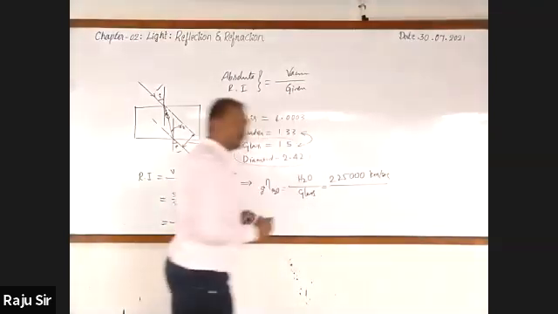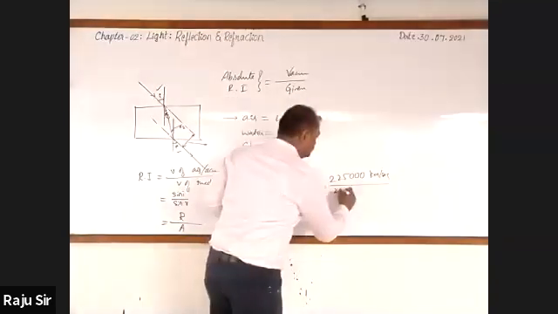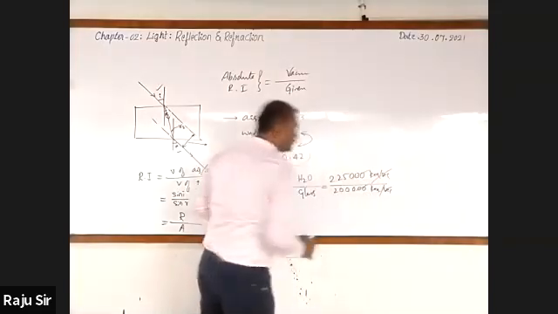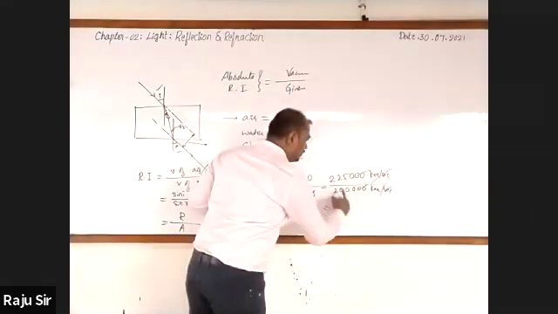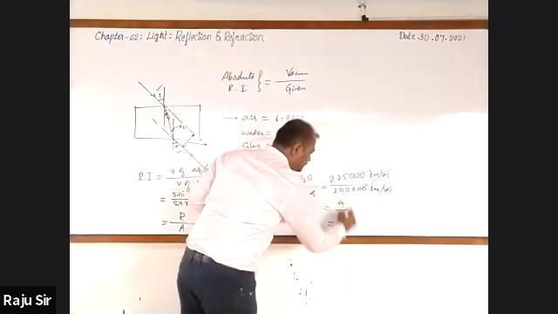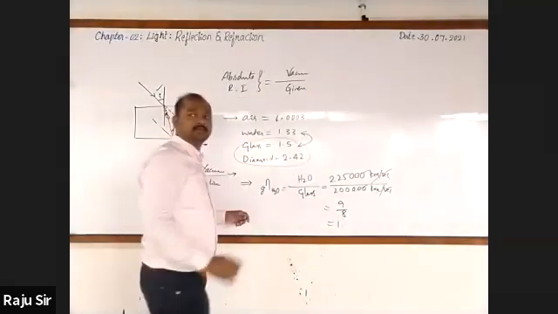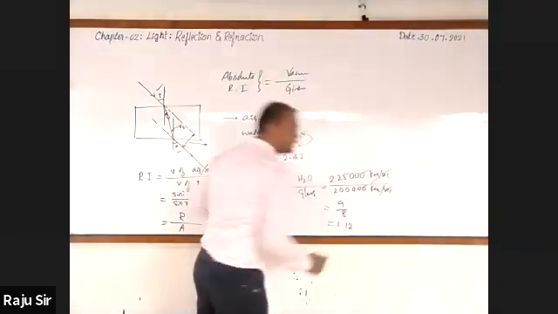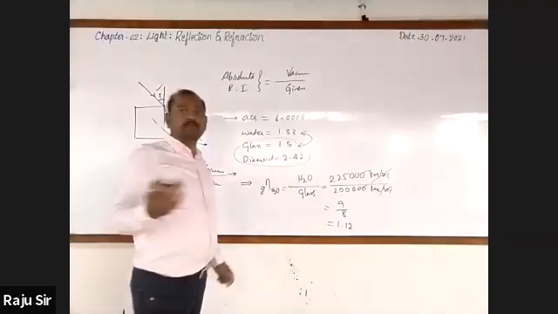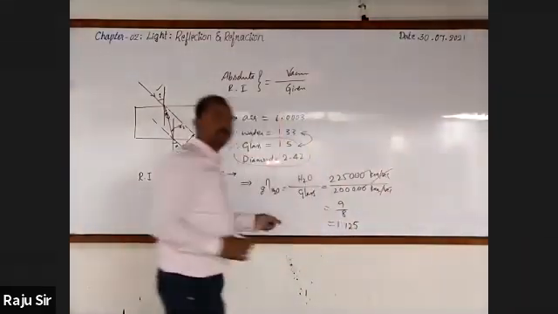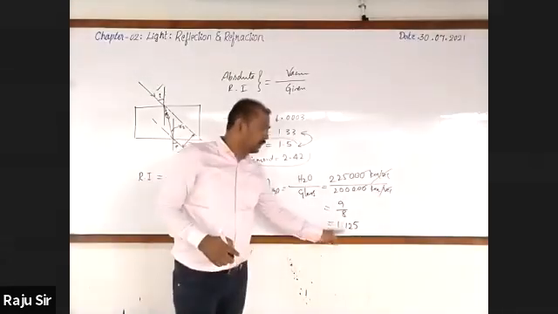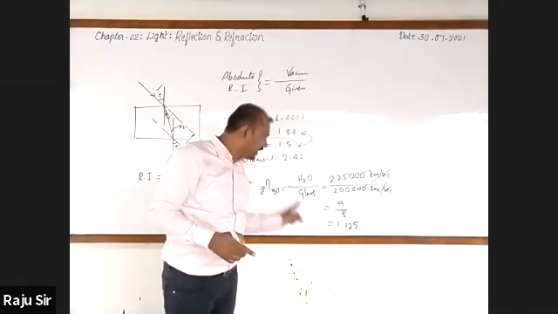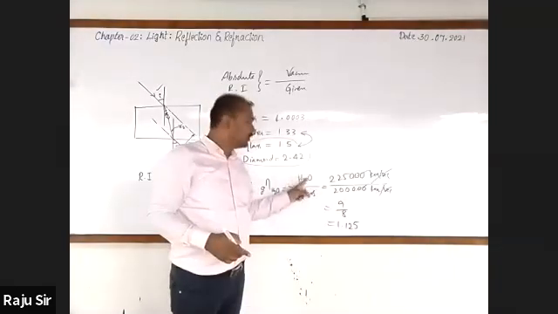Then velocity of light in glass. It is 2 lakh kilometers per second. Unit gets cancelled, 3 zeros get cancelled. Then 25, 9s are 25. 8 ones are 8, 1 will remain, it becomes 10. 8 ones are 8, 2 will remain, it becomes 20. 8 twos are 16, 4 will remain, it becomes 40. 8 5s are 40. So 1.125, this is the refractive index of glass with respect to water.